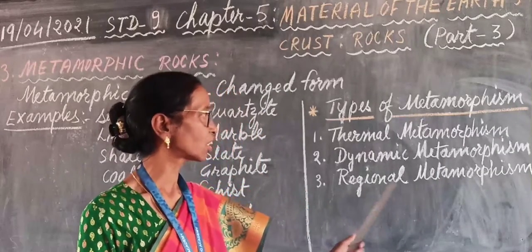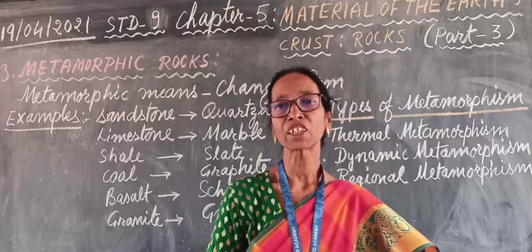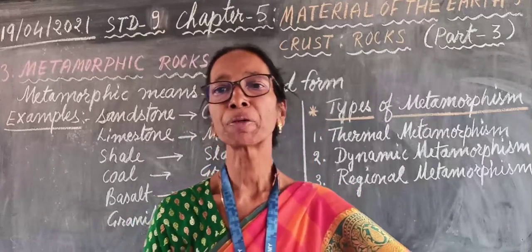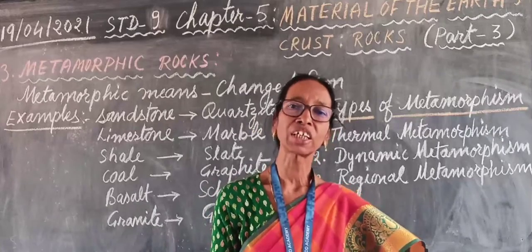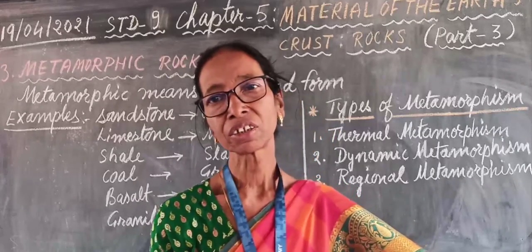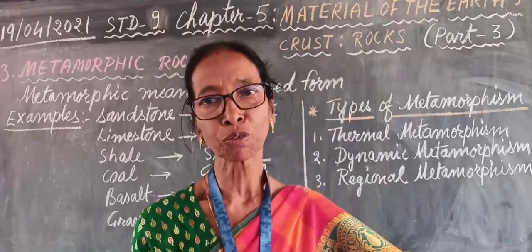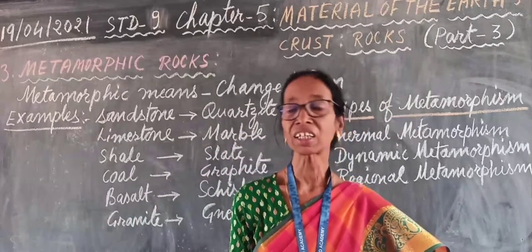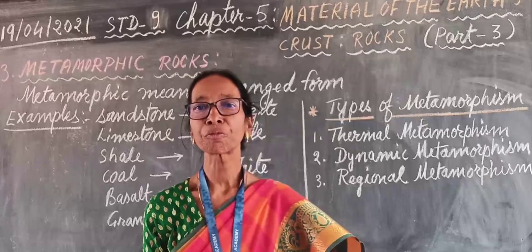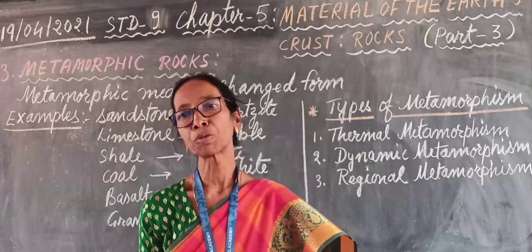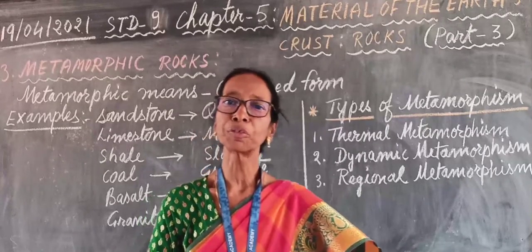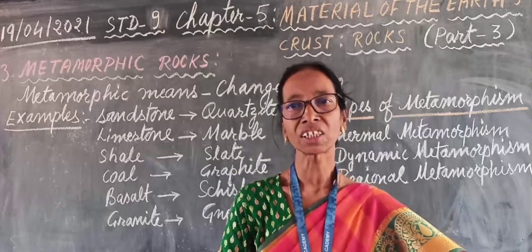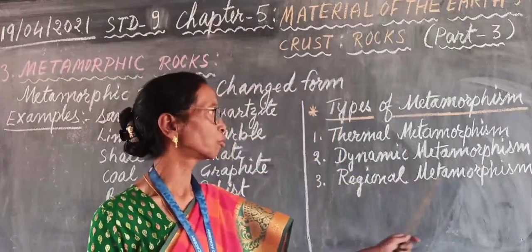And regional metamorphism also takes place in the deep interior, maybe due to great pressure or heat, or both may be involved, on a large scale and in a large area. So, metamorphic rocks are formed on a large scale and in a large area due to regional metamorphism.